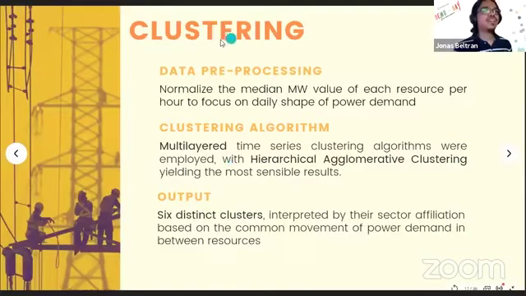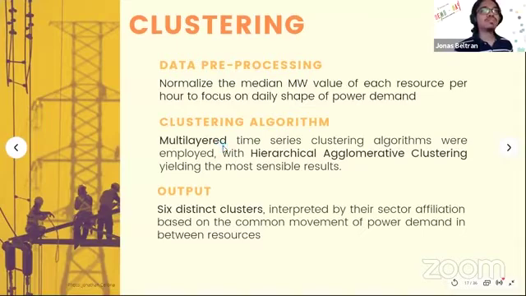All right. So after our EDA process, we subjected the data to another round of pre-processing to normalize the median megawatt value per resource per hour. This resulted in the number of resources dropping to 153 from 183. This was done in order to focus on the daily movement of the power demand of each resource instead of its magnitude. Clustering algorithms were then used to segregate the resources into their sectors, with hierarchical agglomerative clustering yielding the most sensible results. The output of this process was a total of 6 distinct clusters.